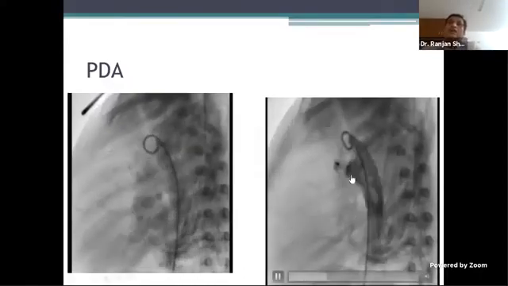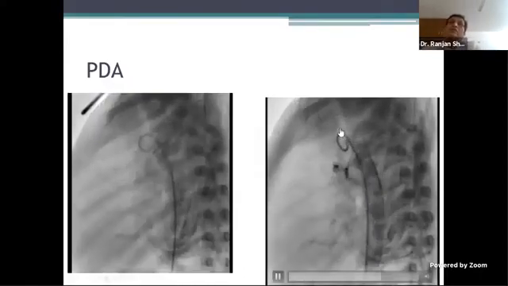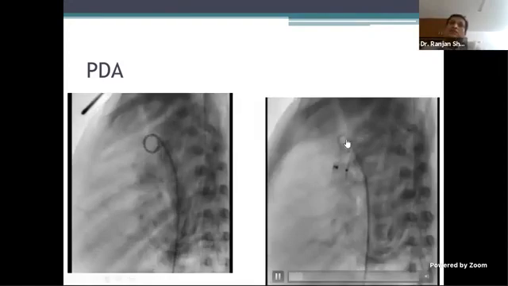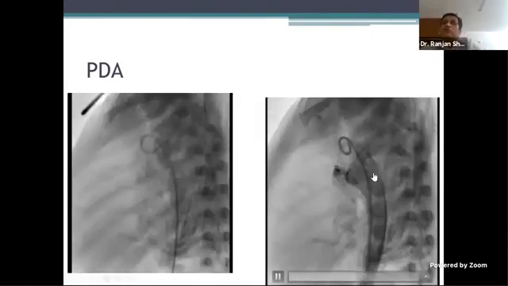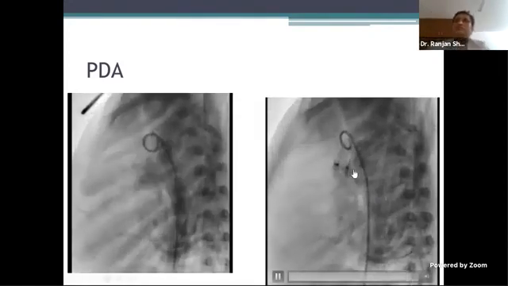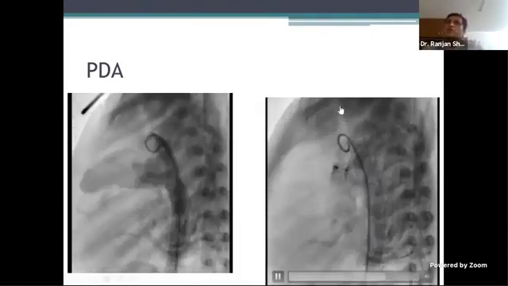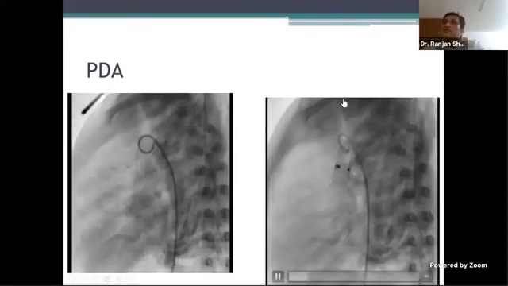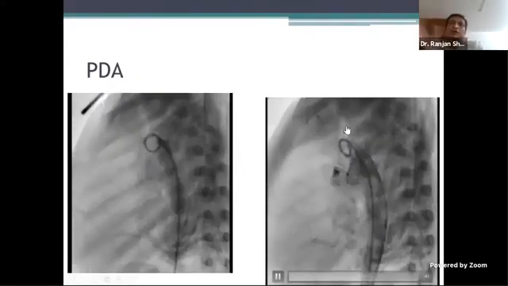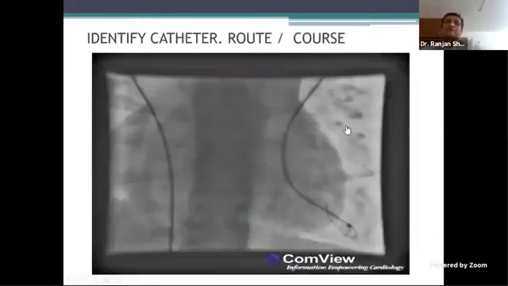And this is how the device is positioned. And finally, before releasing, an angiogram is taken, and this is how it is positioned. So here, before releasing the device, the trachea becomes a good landmark for you to identify.